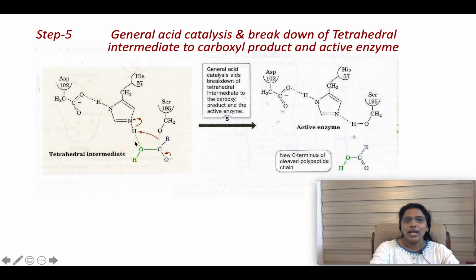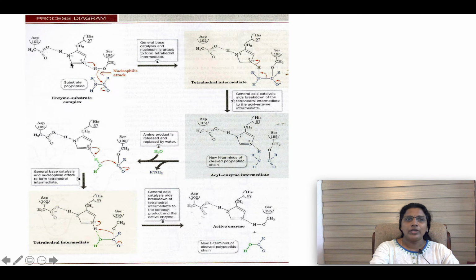You can see this O minus, these electrons are shifted and it becomes C double bond O, and this bond is cleaved and this carboxylate product is released, and you are getting the enzyme in the original form, that is, the active form of the enzyme is regenerated. That is step 5.